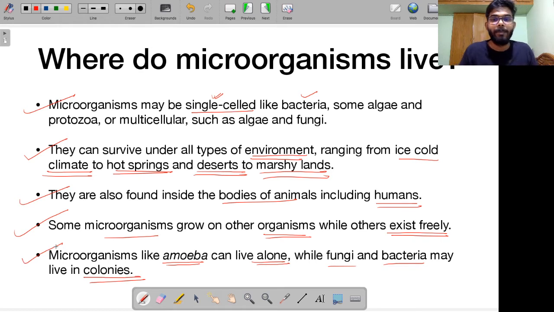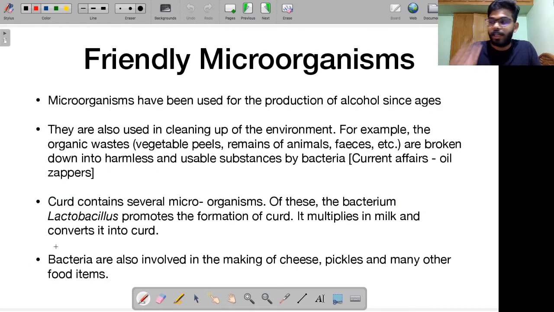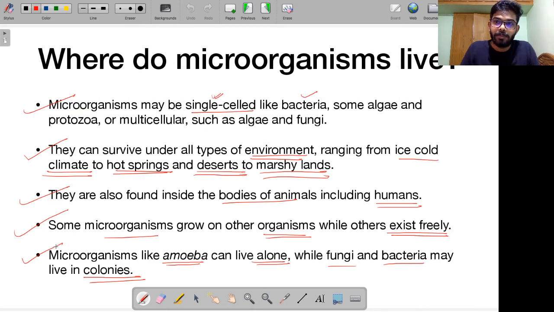So, as I told you, there are so many microorganisms living right within us, inside animals, inside plants, etc. Some of them are useful, some of them are harmful. For example, coronavirus is responsible for causing diseases. There are some bacteria that can cause you diseases. For example, you might have heard about this dangerous killer, tuberculosis. It is also caused by a bacteria.